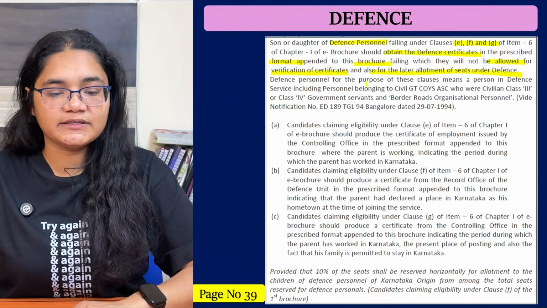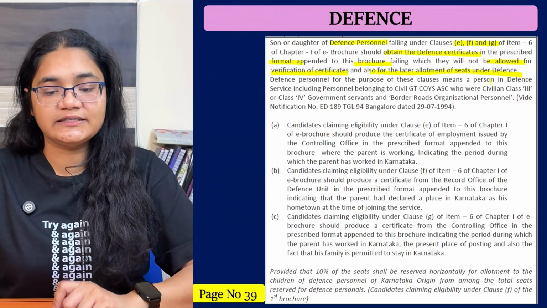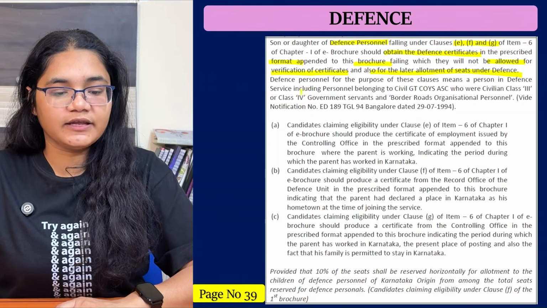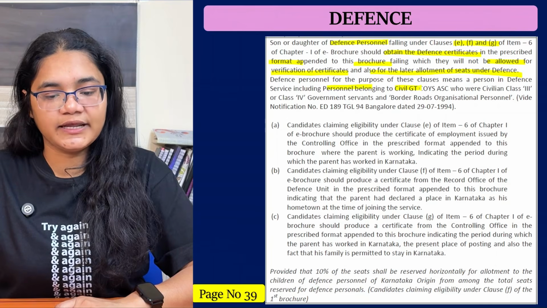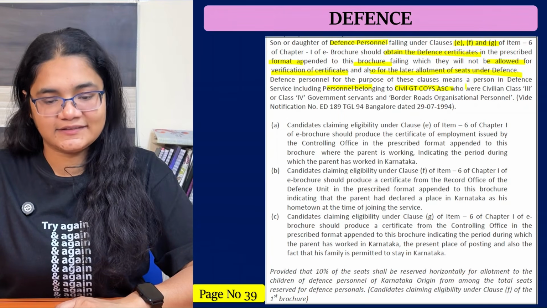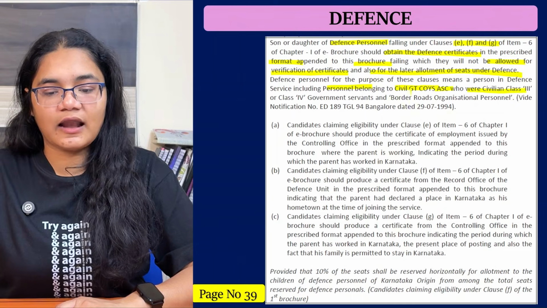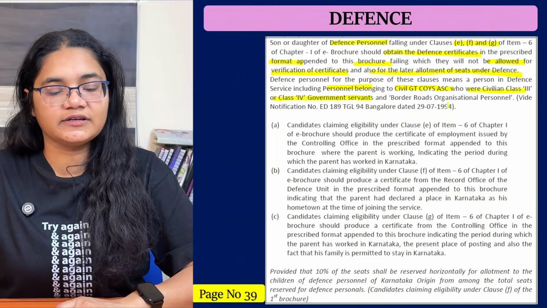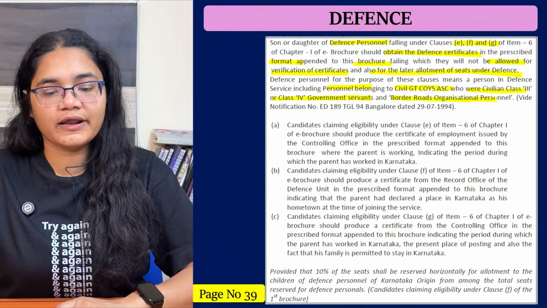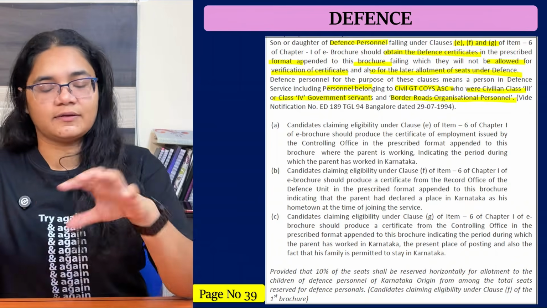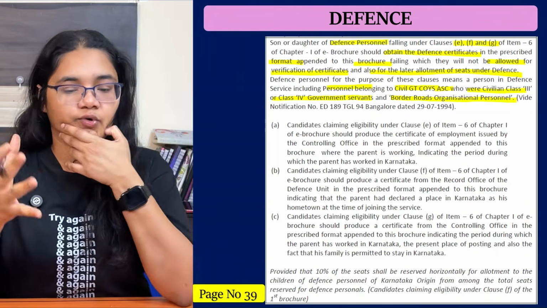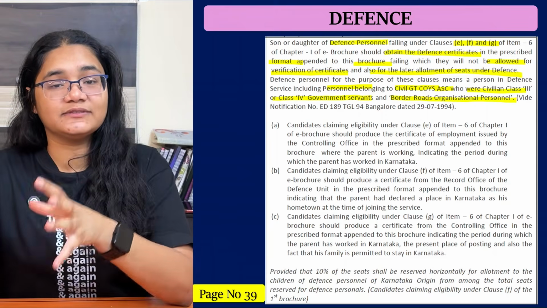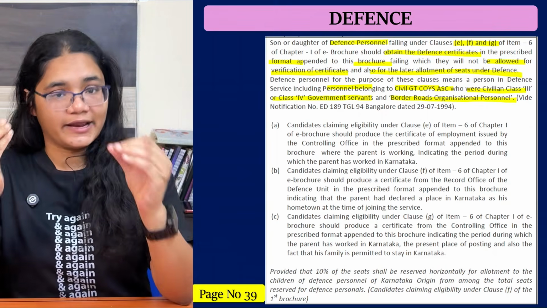Next, defense personnel for the purpose of these clauses means a person in defense service, including personnel belonging to civil GT, COYS, ASC, who were civilian class 3 or class 4 government servants, and border road organization personnel. These are defense terms, so if your parent belongs to these services, then you are eligible.